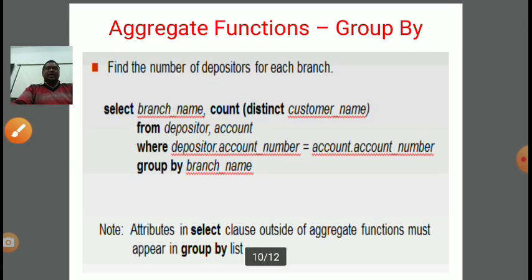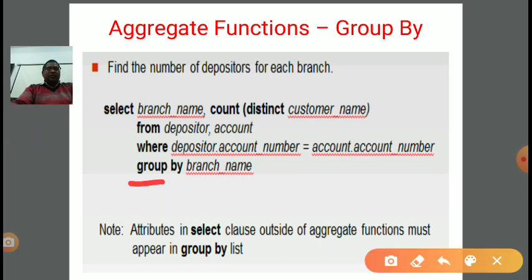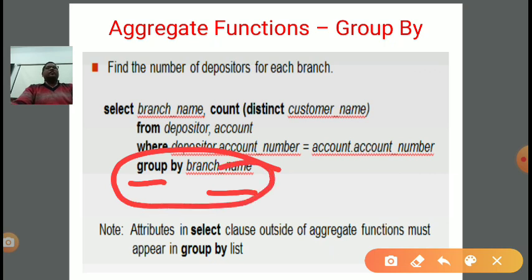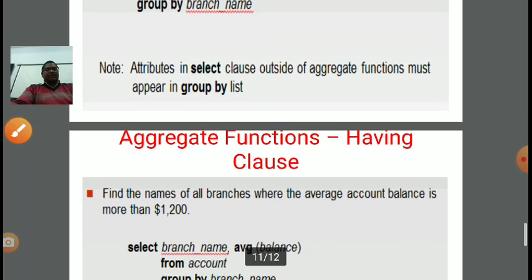Group by: with aggregate functions we also use the group by clause. Suppose we find the number of depositors for each branch. So according to branch, if we want to make groups, then we need to write group by branch name. It will make a group of the values related to a particular attribute, that is branch name. Okay, so different sets will be maintained here. Now, attributes in the select clause outside of aggregate functions must appear in the group by list. Very important point, right?